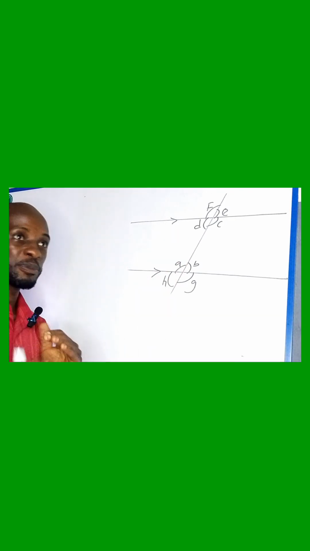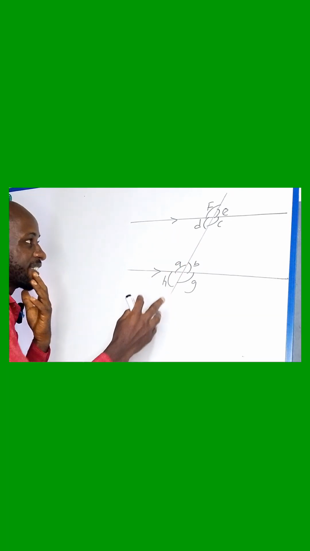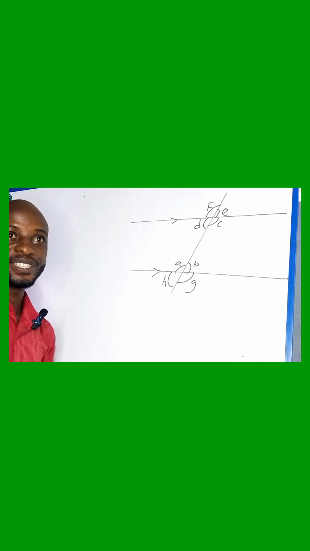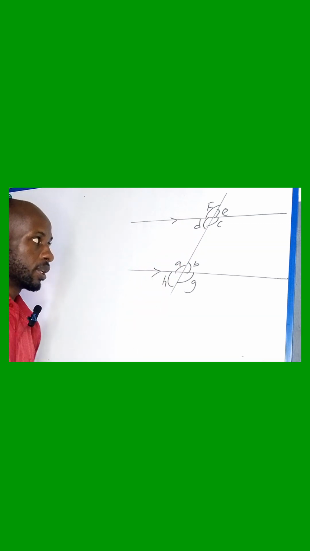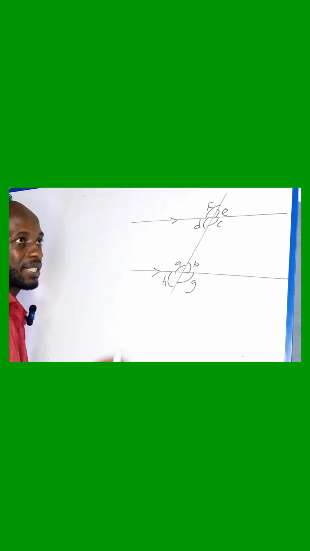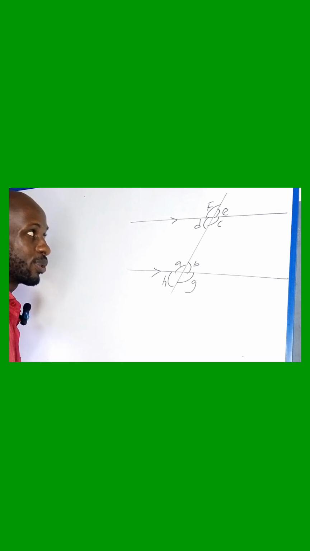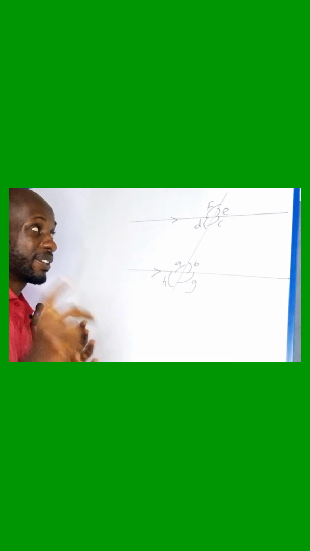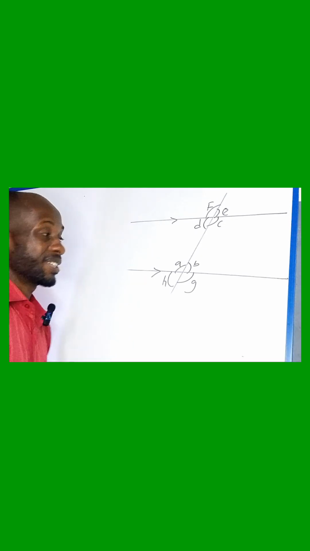You know these things very well. I know you've seen all these lines, but definitely some of you don't know how to tell the meaning of all these lines, and this is very important for those in secondary school. This is for beginners. If you want to be good in geometry, you need to know this at your fingertips. Very, very important. So watch to the end, please.